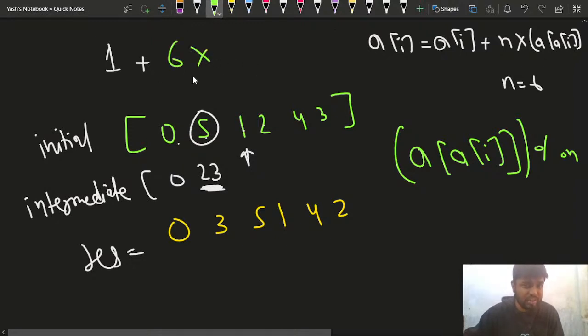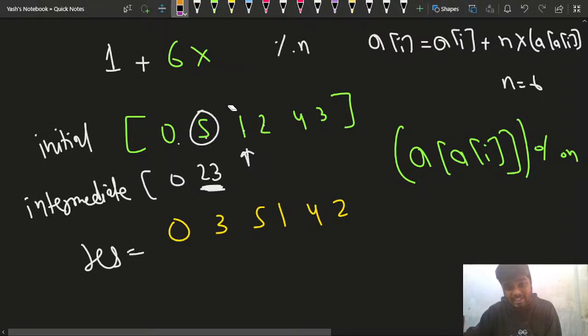This was nothing but 6 into, I'll tell you what was happening. A of i, right? So this current element, the ith element, was 1. Since this was 1, a of i would become 23. But multiplying it with 23 does not make sense, right? Every time I was multiplying it with the element that I wanted to change. So I wanted it to change to 5, but I have 23 here. How can I get 5 from this 23? I can get 5 if I modulo it with n, right?